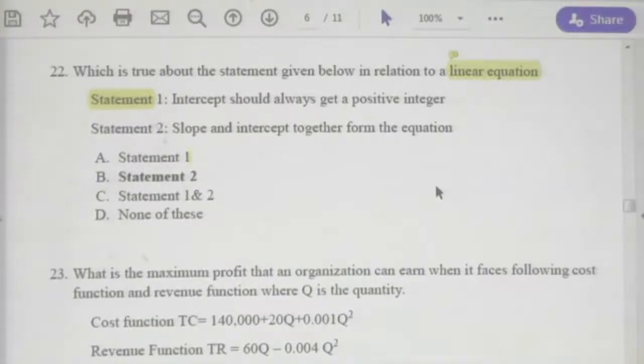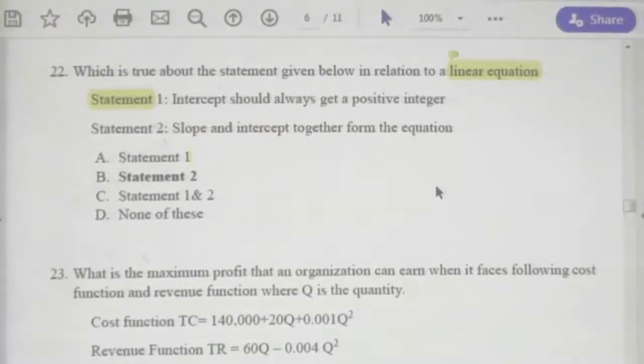In a linear equation, intercept should always be positive? No, not always. Intercept can be minus in some situations, that is, a can be a minus value in the y equal a plus bx formula. Therefore, it is not a correct statement.